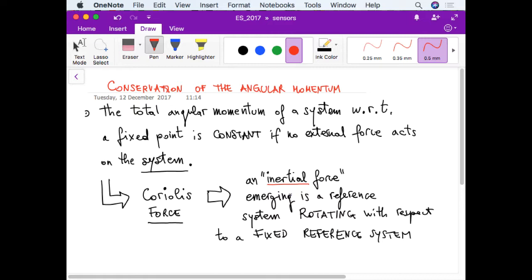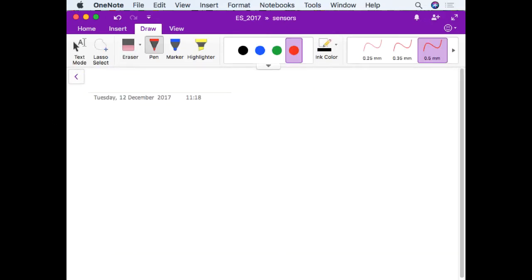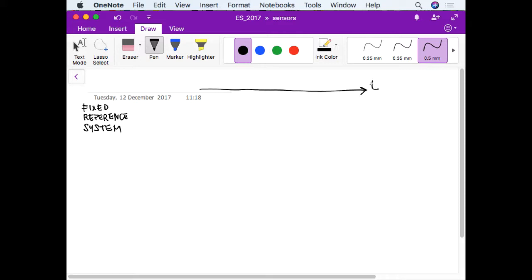So, actually the Coriolis force in particular appears if this system is rotating with respect to a fixed reference system. And let's see how it works. Let's assume that we are in a fixed reference system. I don't want to derive all the equations, but I want you to understand the main principle of operation. And basically, I just draw a very simple comic.